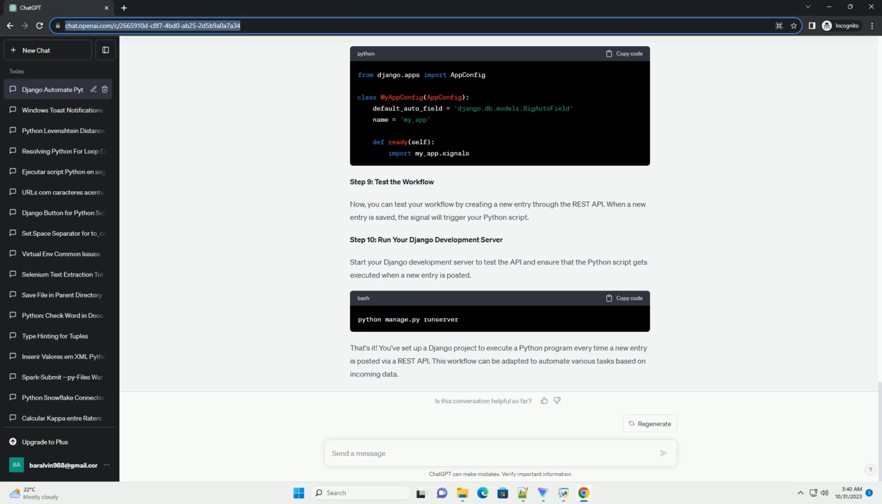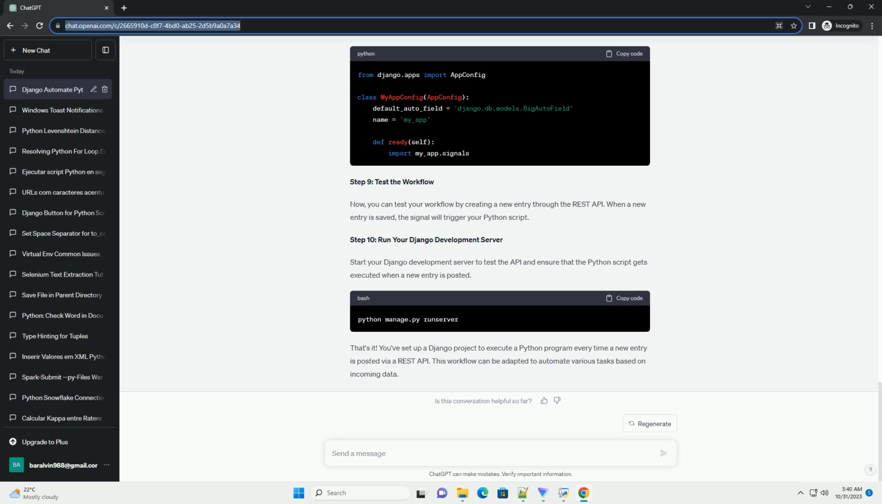Now, you can test your workflow by creating a new entry through the REST API. When a new entry is saved, the signal will trigger your Python script. Step 10. Run your Django development server. Start your Django development server to test the API and ensure that the Python script gets executed when a new entry is posted. That's it.